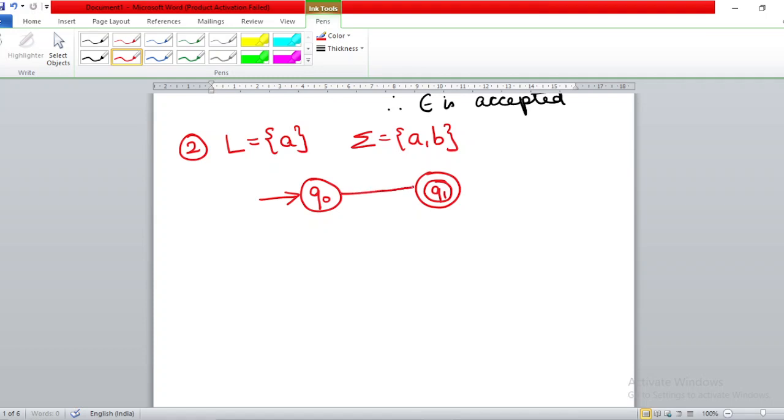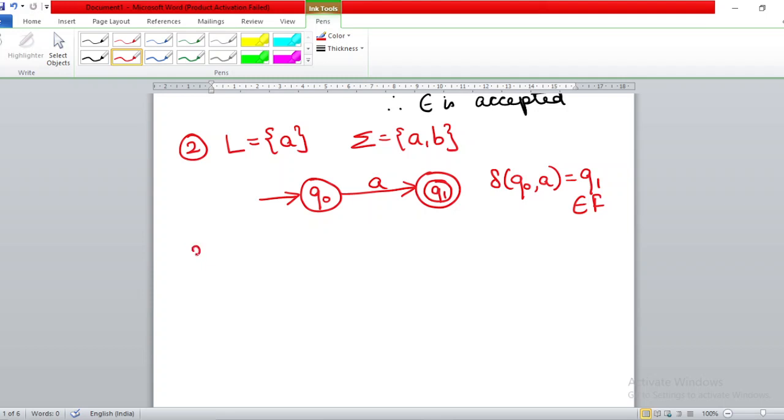Give the input as a. Now what is happening is that on the initial state Q0, when you give input a, you are going to state Q1, and this Q1 belongs to F. That means this a is being accepted. I hope things are getting clear to you, how we are making the automata. These are very basic questions, but these basic questions will be very helpful when we do complex questions.